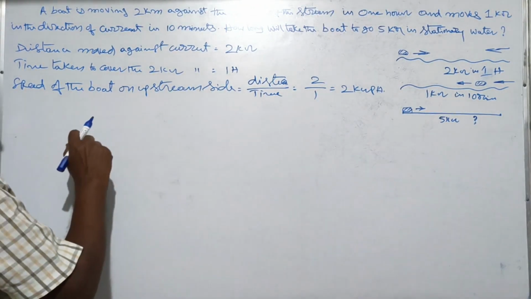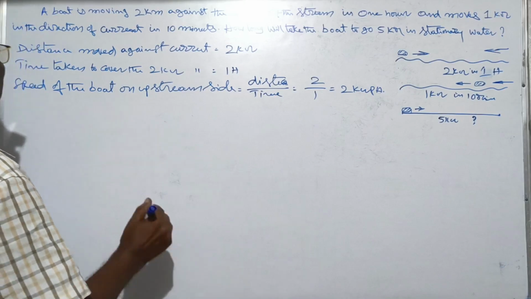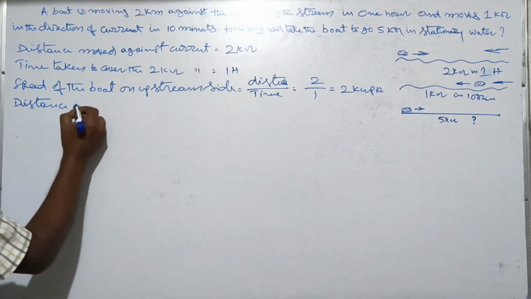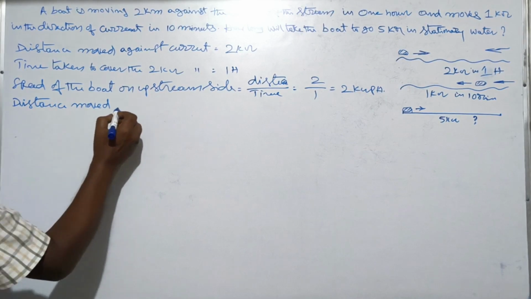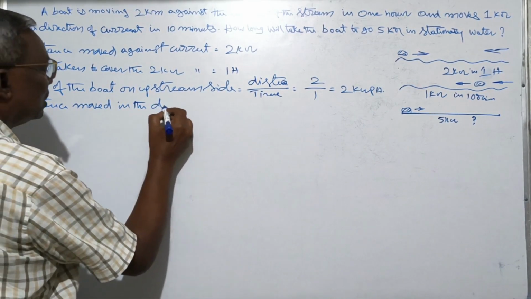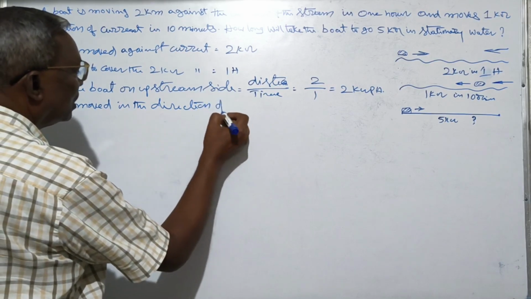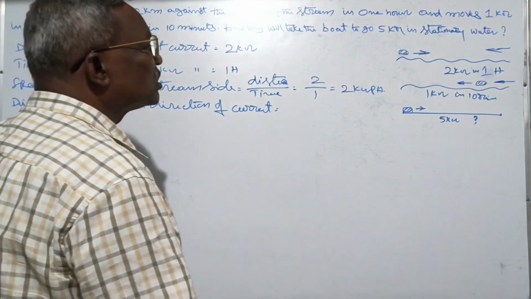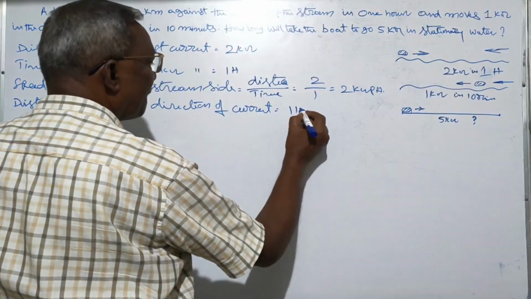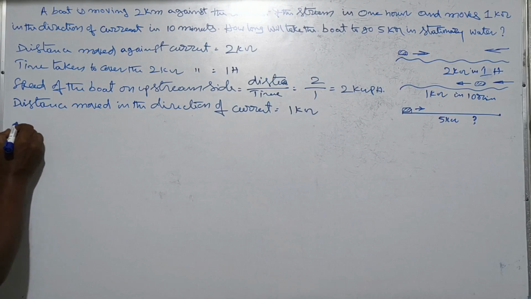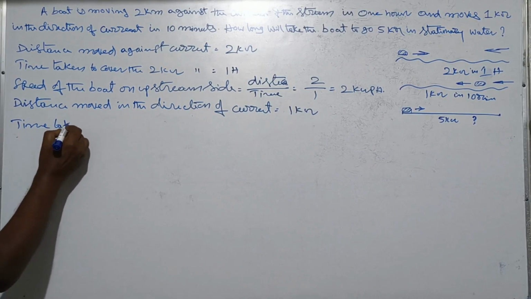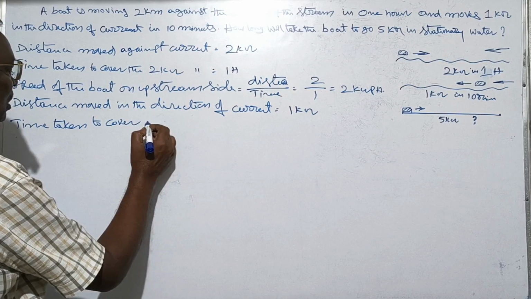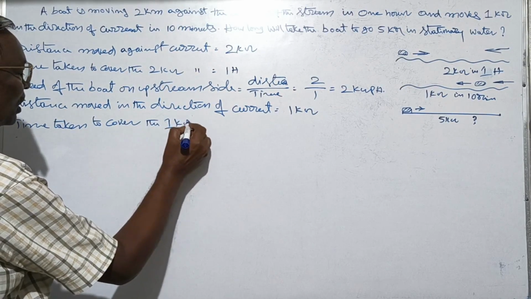Next, distance moved in the direction of current is equal to 1 kilometer.